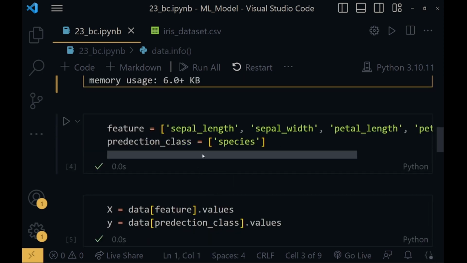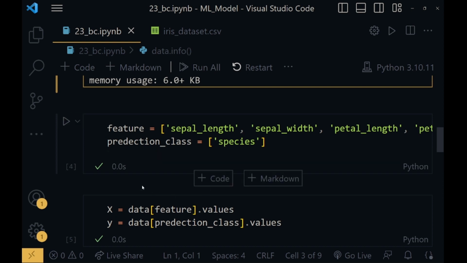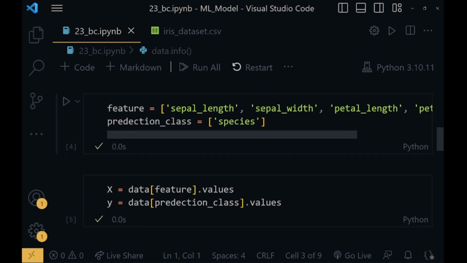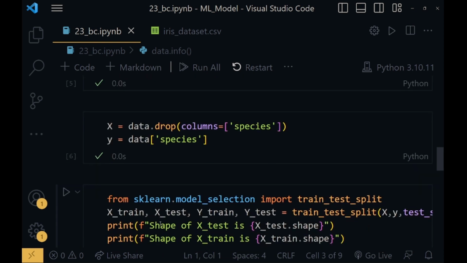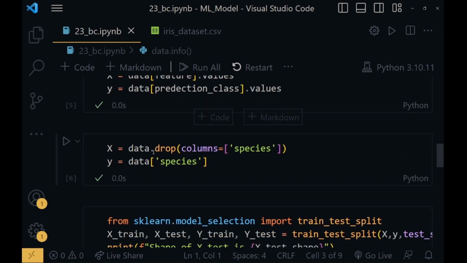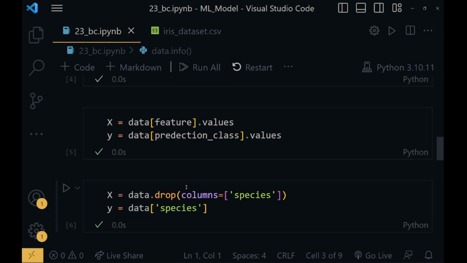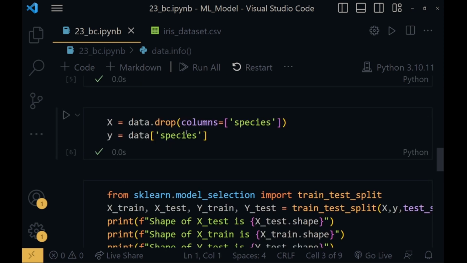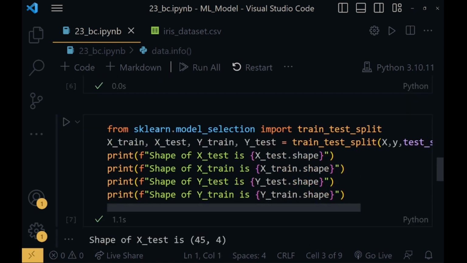Okay, then we have separated them on the basis of features and prediction class. I have told you another method of doing the same, so you can check those in my previous videos. Now I have assigned the values of these columns to x and the prediction class values to y. Then I have dropped the values for species. Now these are the two different methods you can follow. If you don't want to run this, you can just run this. It will do the same thing.